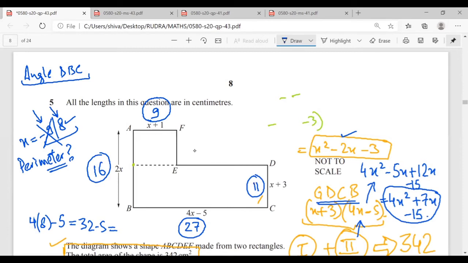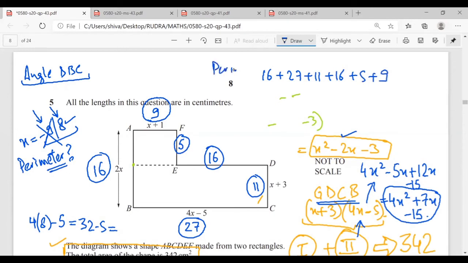Okay. Now, when I need to find the perimeter, whole of this is 16, this is 11, so this will be 5. Whole of this is 27, this is 9, so this will be 16. So my perimeter would be 16 plus 27 plus 11 plus 16 plus 5 plus 9.